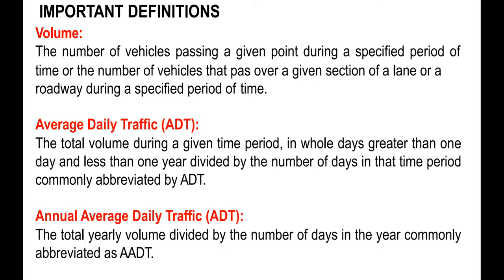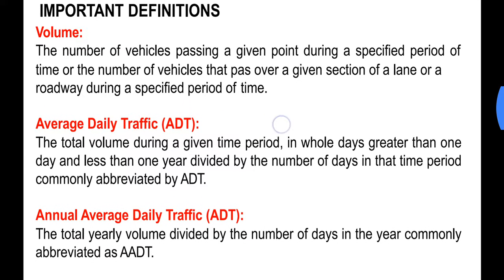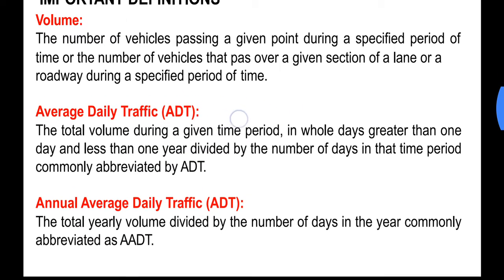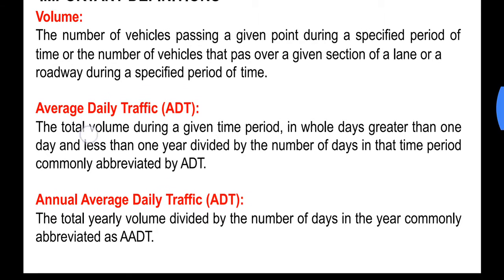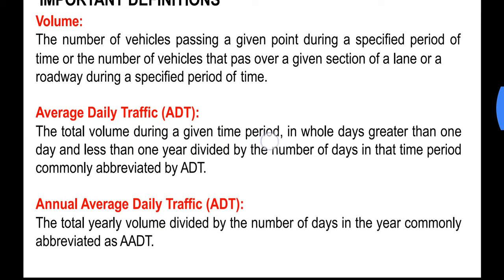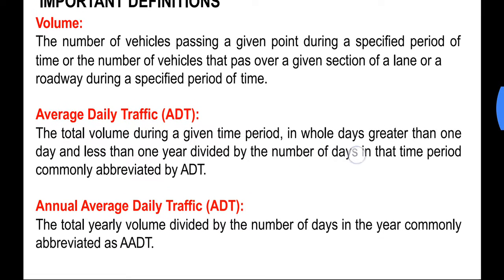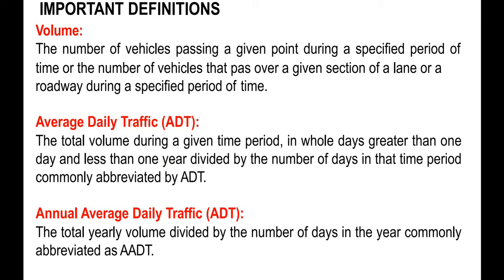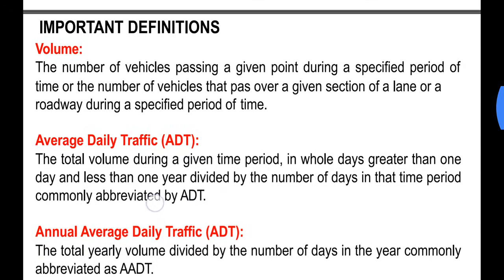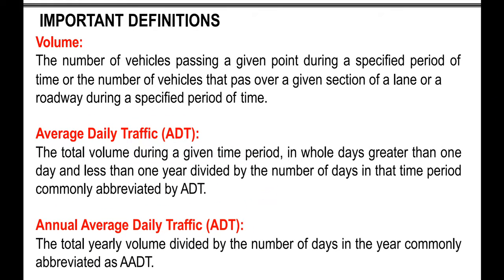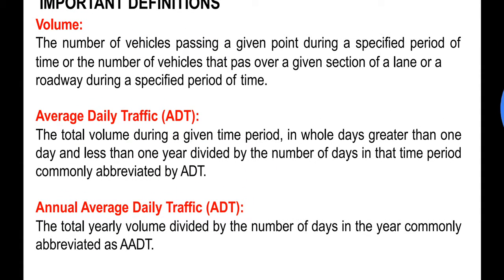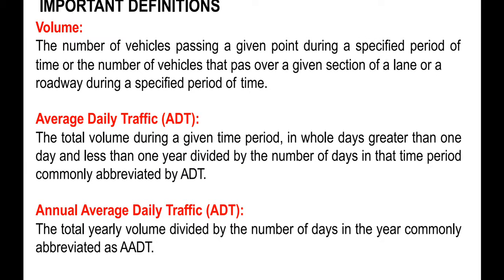Now next, average daily traffic, which in short we call ADT. This is nothing but the total volume during a given time period in whole days greater than 1 day and less than 1 year divided by the number of days in that time period, commonly abbreviated ADT. So under traffic volume, ADT is one type of classification.